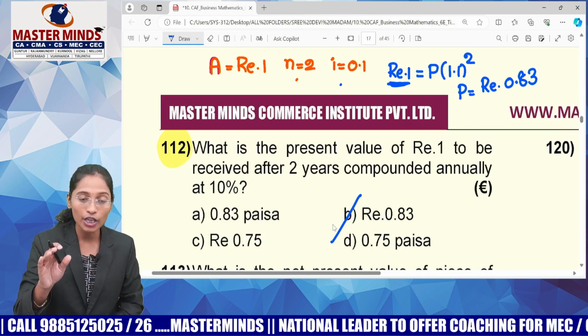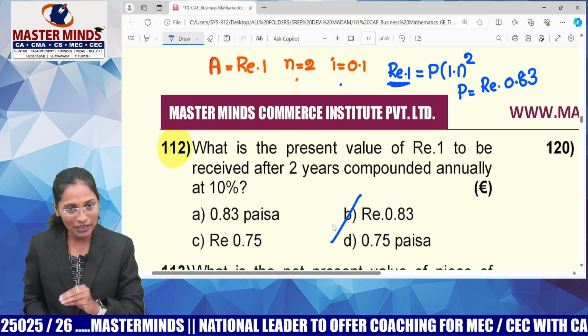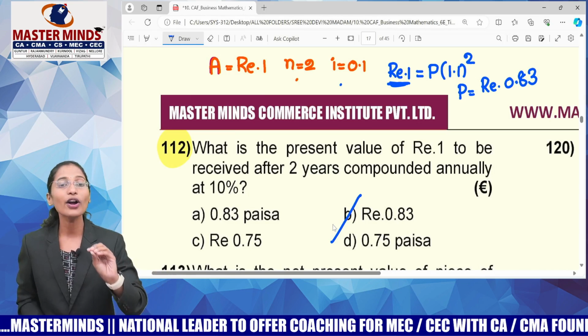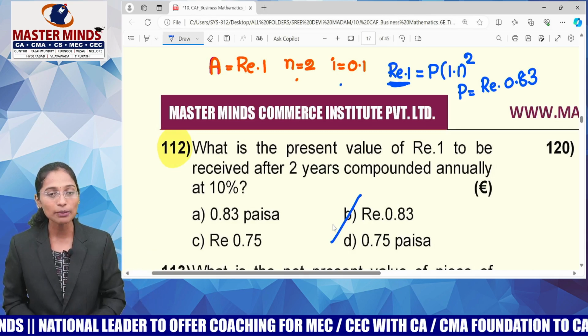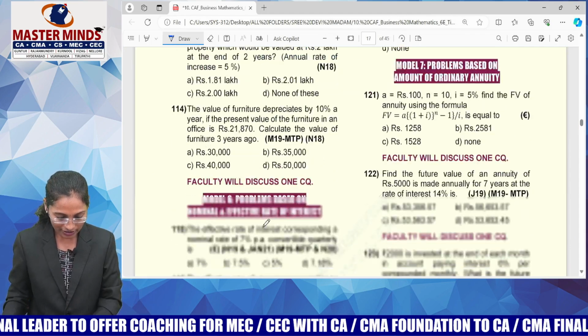That is the reason for keeping rupees also in the calculation. So keep rupees here, then you will not get any sort of ambiguity. This is 0.83 rupees. If you want to convert it into paise, you have to multiply it with 100. So that is all about compound interest, guys.